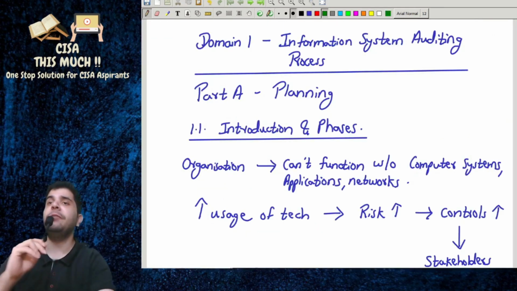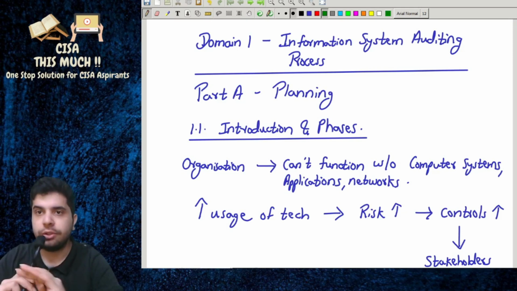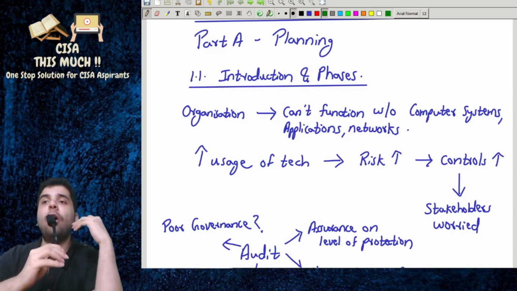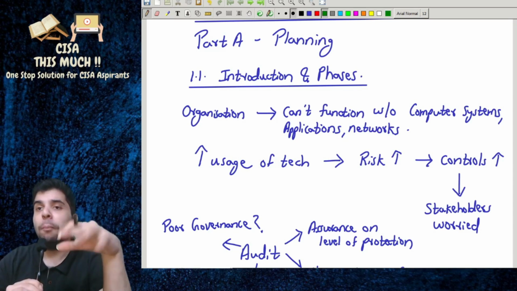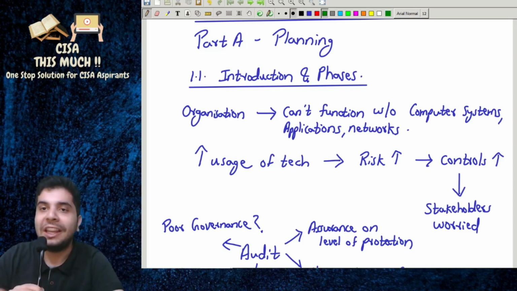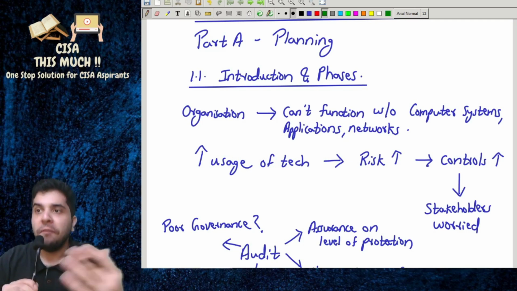Okay, so let's begin with the actual discussion on domain 1, information systems auditing process, part A, planning. 1.1 introduction and phases. Now guys, we all know that the organization cannot function without computer systems. Computer systems are required to run each and every business. Basically, we cannot survive without computers.